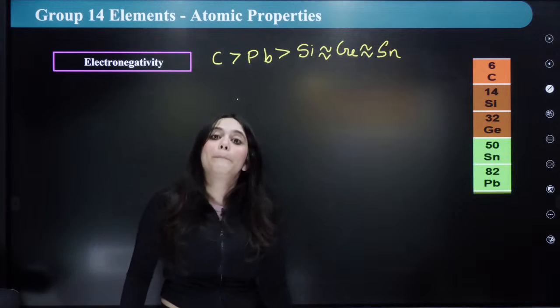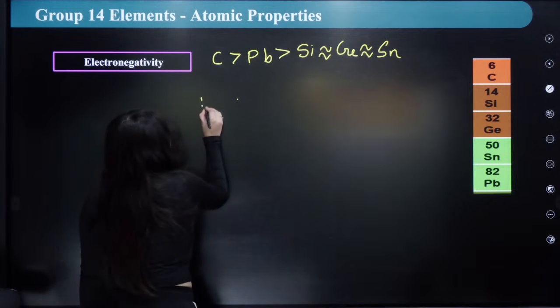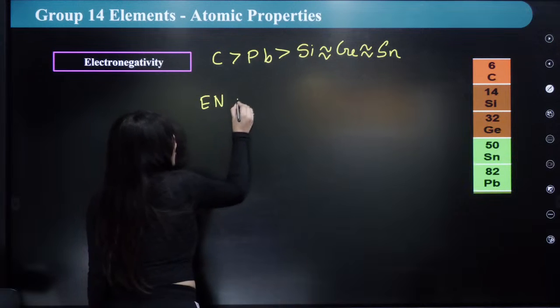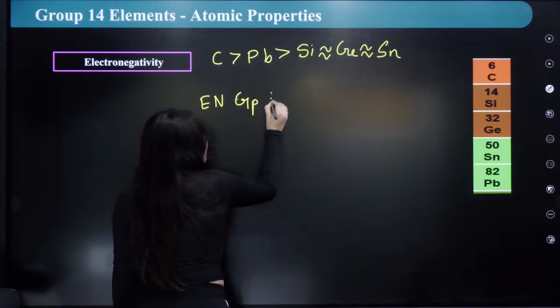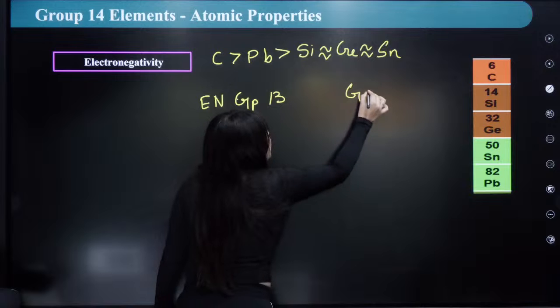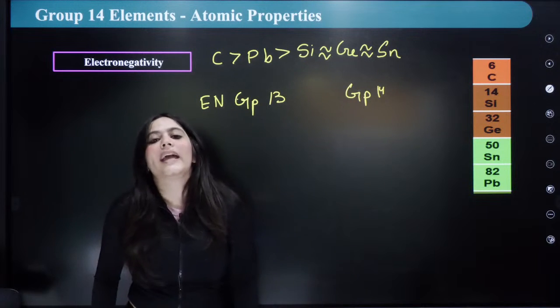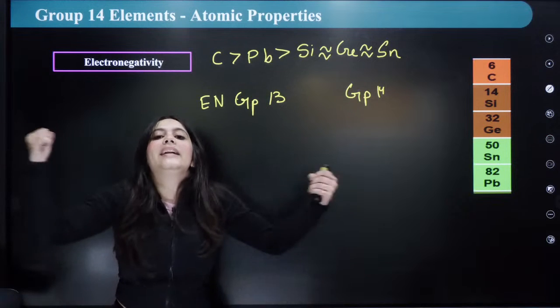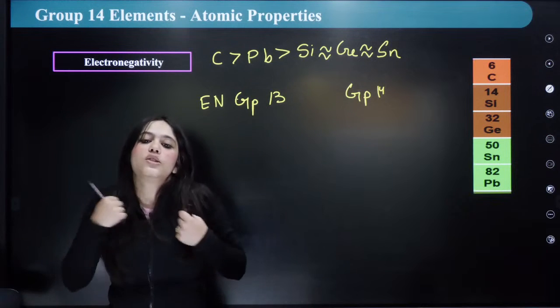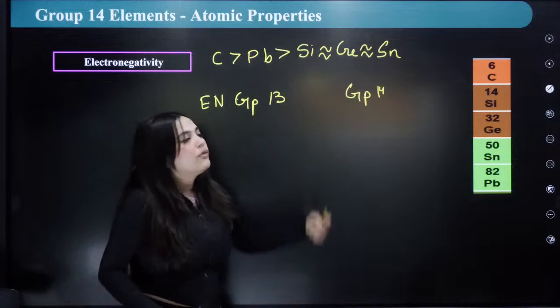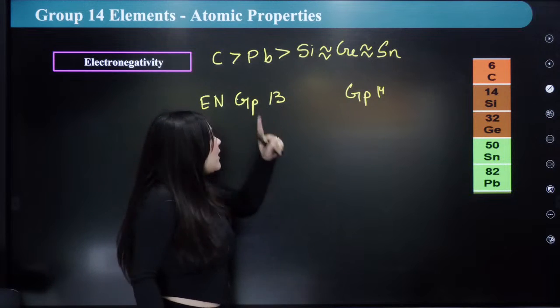Now, if I am to compare between the electronegativity of group 13 and your group 14, which one will be more electronegative? Electronegative means what? The tendency to attract electrons to itself. So which one will be more electronegative? Group 13 or group 14?